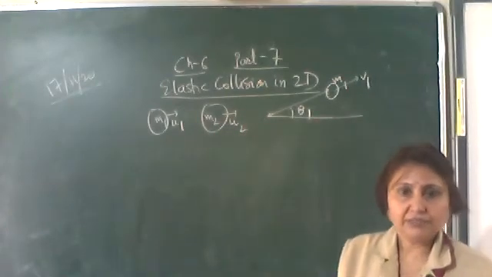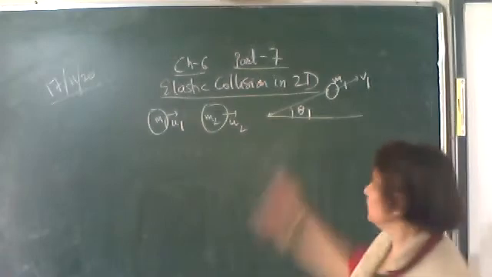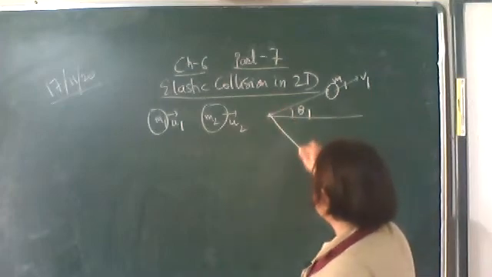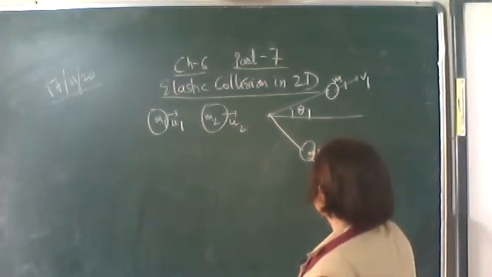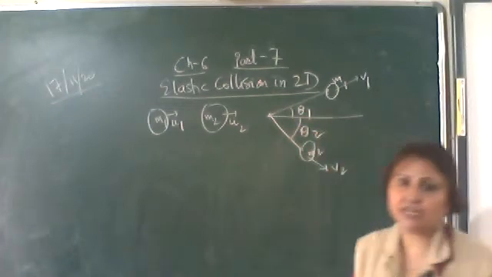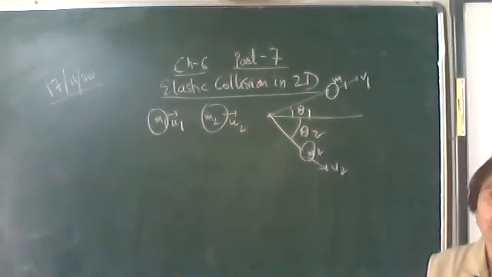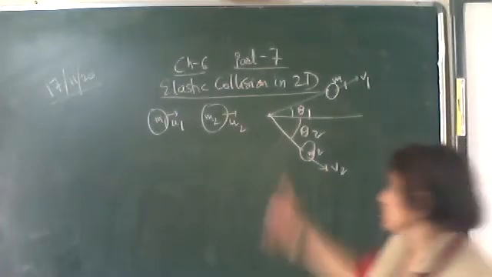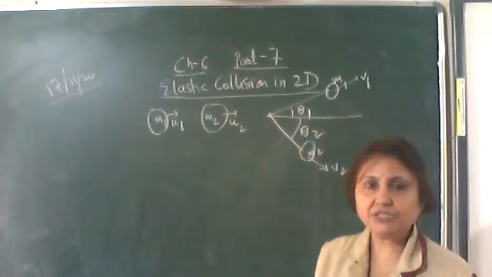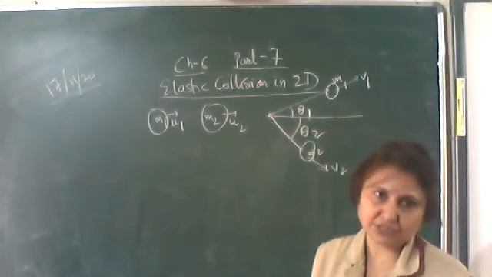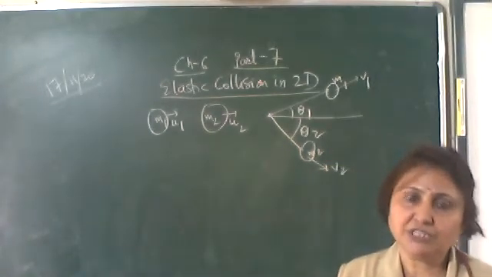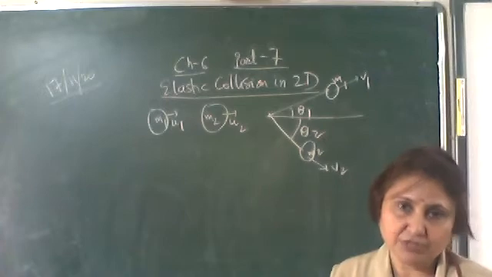Okay, let the first object of mass M1 move with V1 after collision, and let the second object M2 move with a velocity V2 making some other angle with the original line of motion. Let it make the angle theta 2. Okay, so as it is an elastic collision, the first thing we know is momentum is conserved. The linear momentum is conserved, that is, the momentum before collision is equal to the momentum after collision.